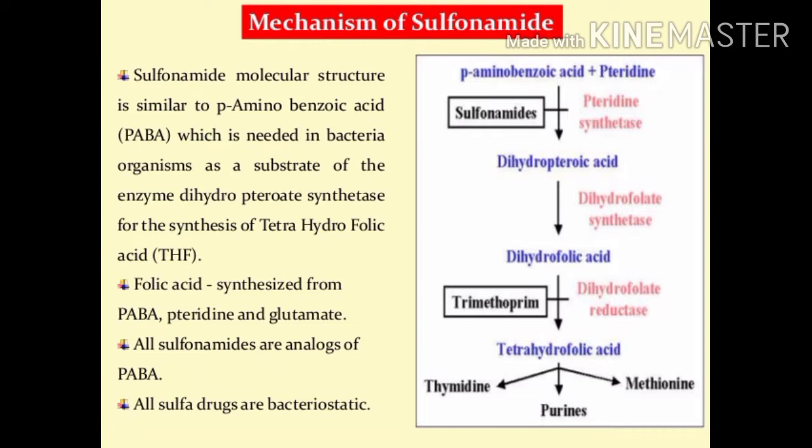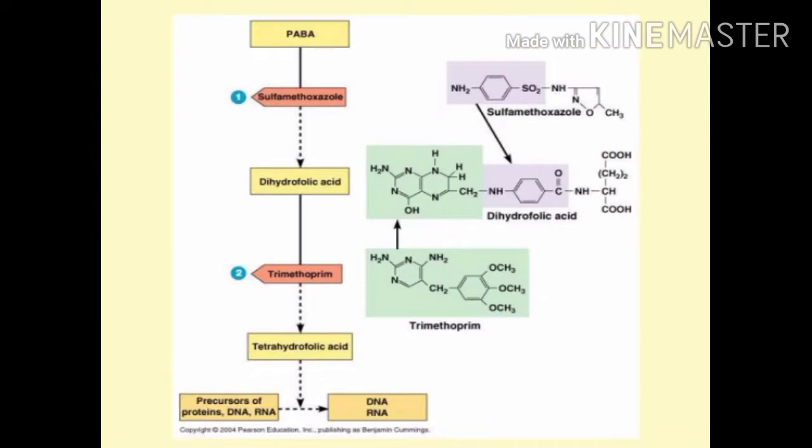Para-aminobenzoic acid and pteridine, through the enzyme synthetase, form dihydropteroic acid, then dihydrofolic acid. Trimethoprim, another category of drug, acts on dihydrofolate reductase. This is the overall mode of action of sulfonamide.